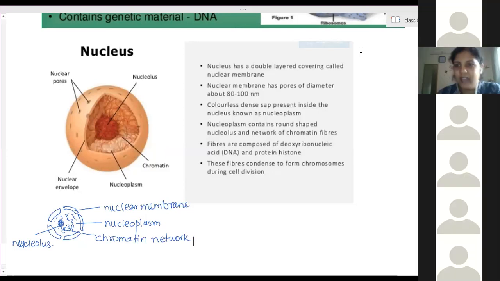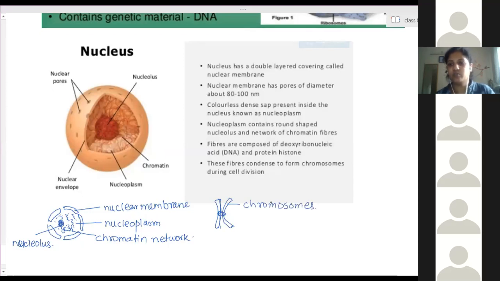At the time of cell division, when the cell starts dividing and forming a new cell, these chromatin threads arrange themselves in a proper order, in the form of a pair. They form a structure like this, a double helical structure. This is what we call a chromosome.